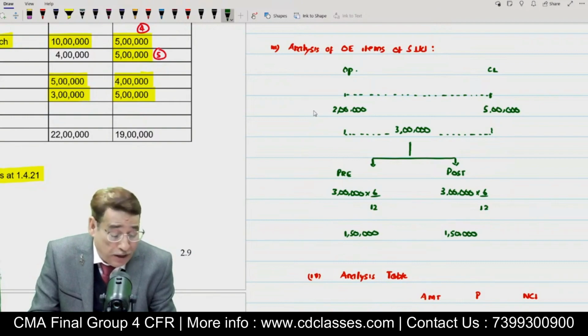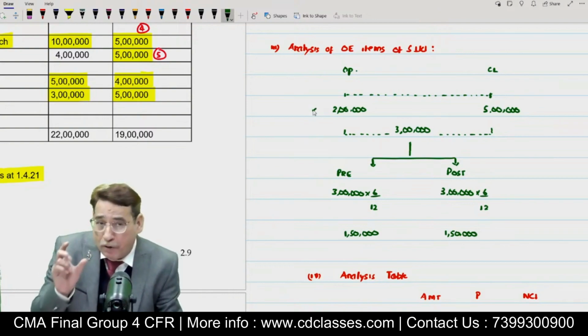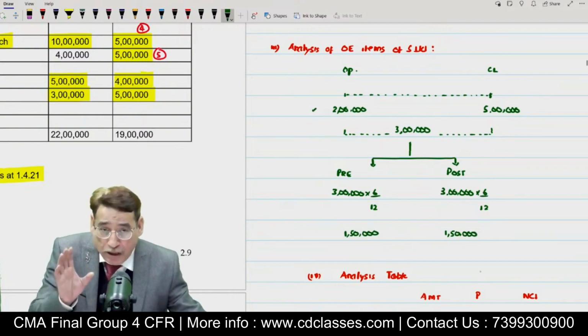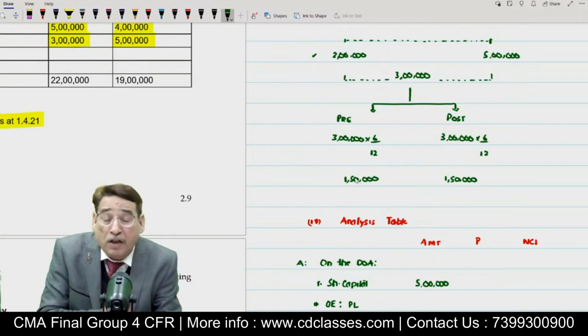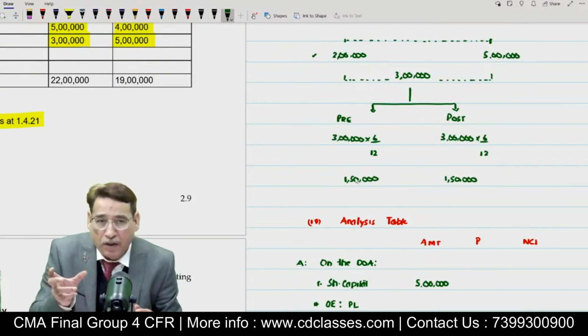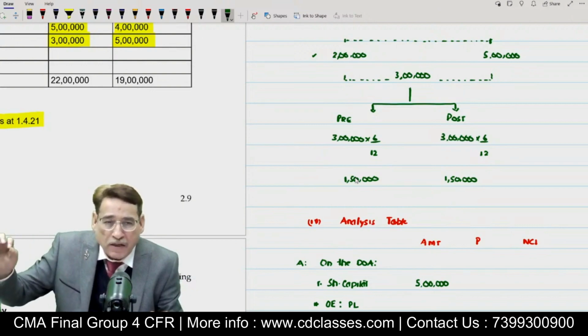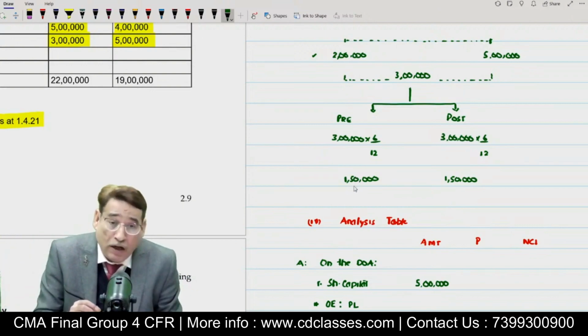Opening balance in the profit and loss account is 2 lakh. Correct? If the opening balance in the profit and loss account is 2 lakh, please pay attention. I will also add now that the subsidiary company has earned 1,50,000 in the first 6 months.